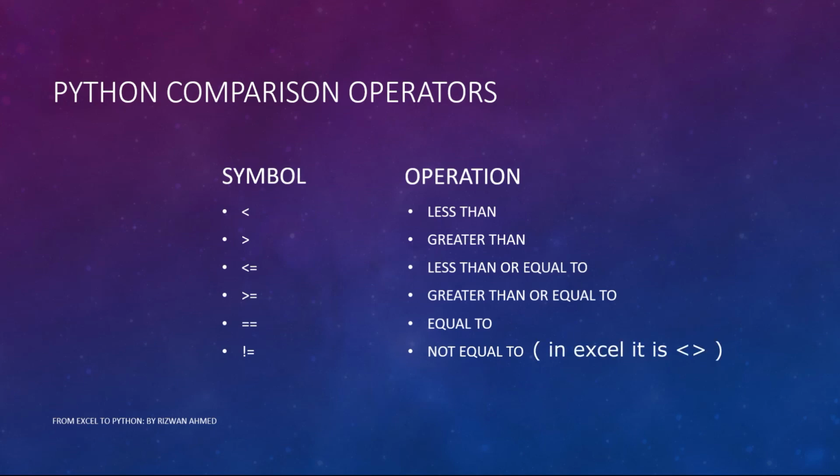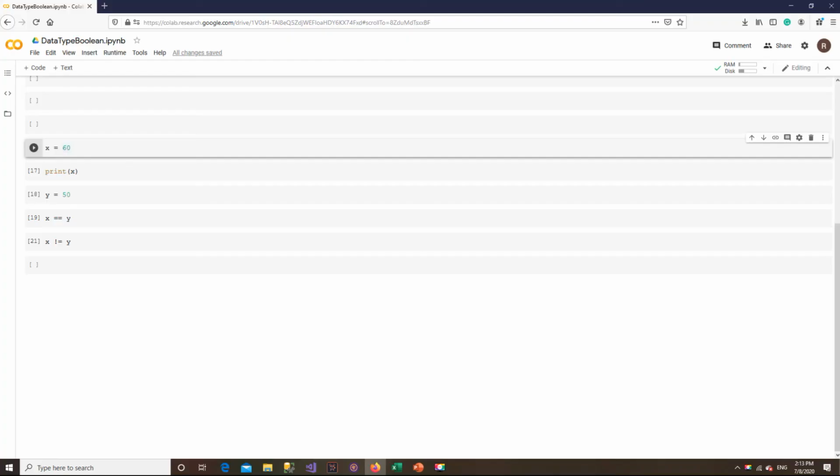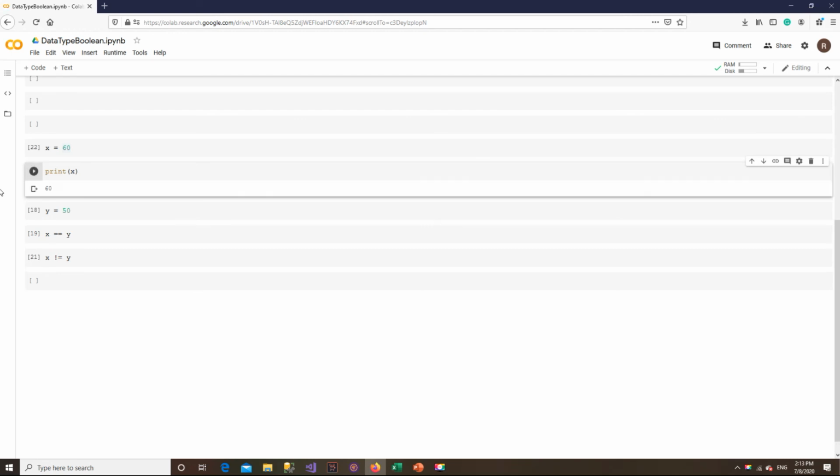I would like to mention here that in Python, single equal is different from double equal sign. The single equal is used for assignment, for example, when we assign a value to a variable, x is 60, whereas double equal signs are for comparison.